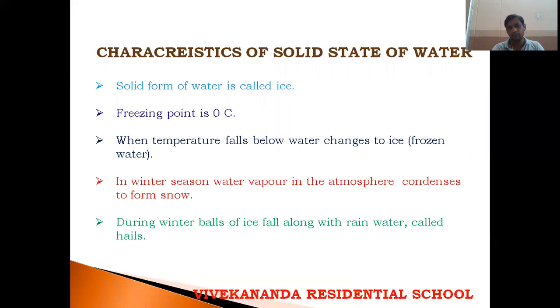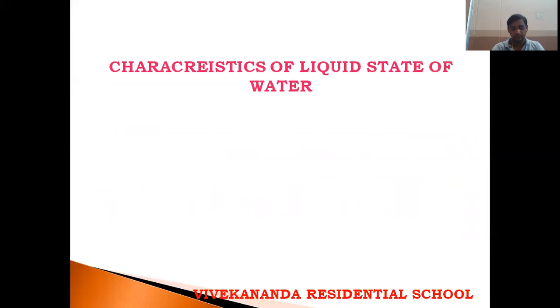During winter, balls of ice fall along with the rainwater. That is called hails. Okay. In winter season, with rain, some balls of ice are going to fall. That is called hail. And the next is characteristics of liquids, that is called water.